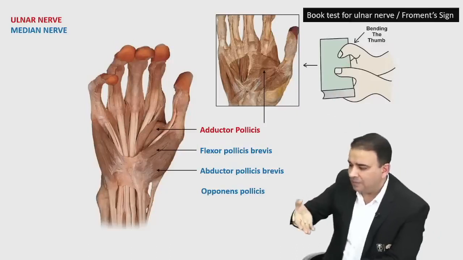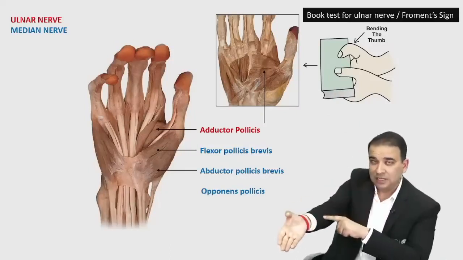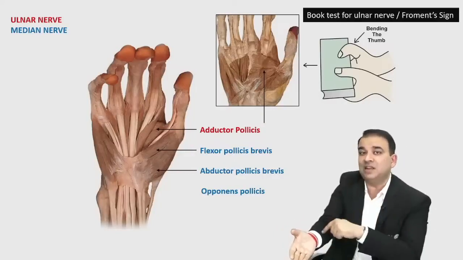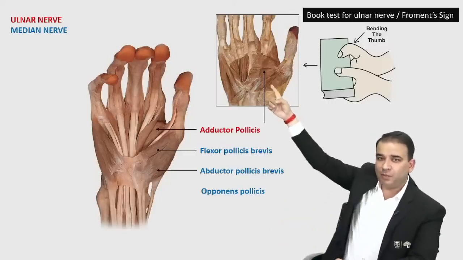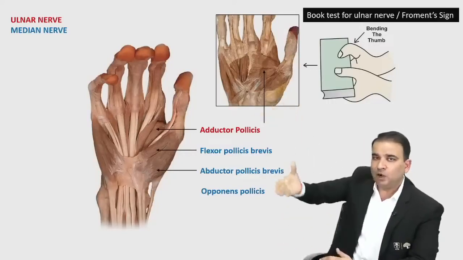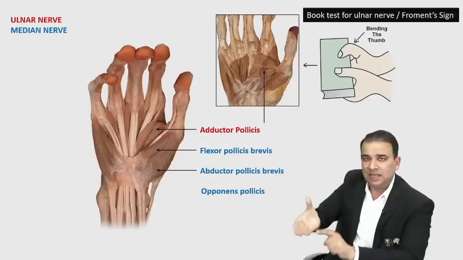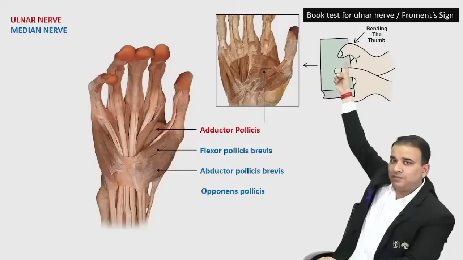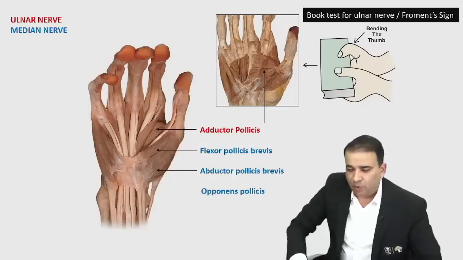And why am I bending my thumb? Because bending of the thumb is done by the muscle called the flexor pollicis longus, which is supplied by the median nerve. So the ulnar nerve is not working, so you're using your median nerve to hold the book here. With the ulnar nerve, you would be using the adductor pollicis muscle. That's not working, so obviously you are using the median nerve that is supplying the flexor pollicis longus muscle, and the flexor pollicis longus muscle bends the interphalangeal joint of the thumb. So if the bending of the thumb is there, then it is obviously the positive Froment's sign.